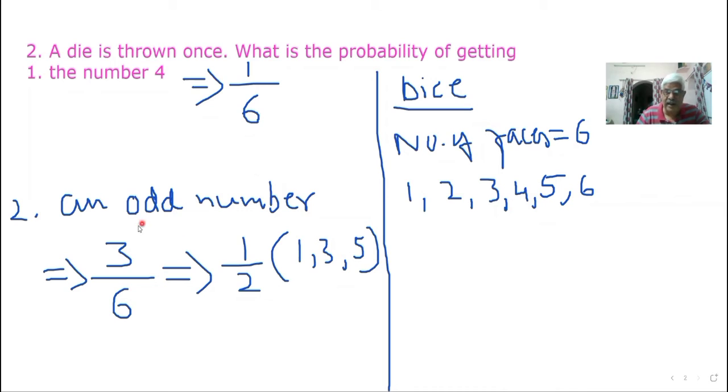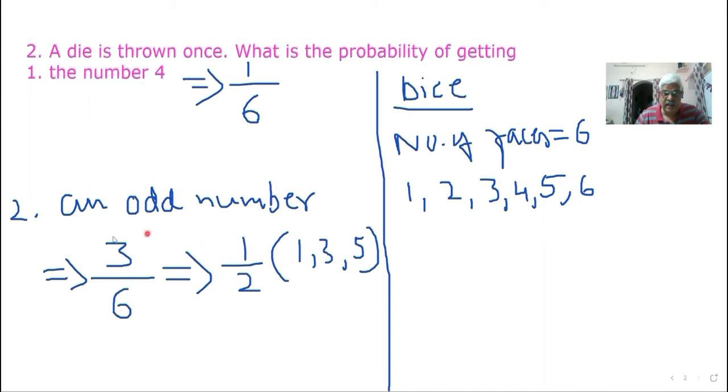Second question related to the same. The main question is an odd number. What is the probability of getting an odd number? Now, 1 to 6, total 6 outcomes will be there. In this, which are all the odd numbers? Which are all the odd numbers means 1, 3, 5. These are the odd numbers present in the dice.